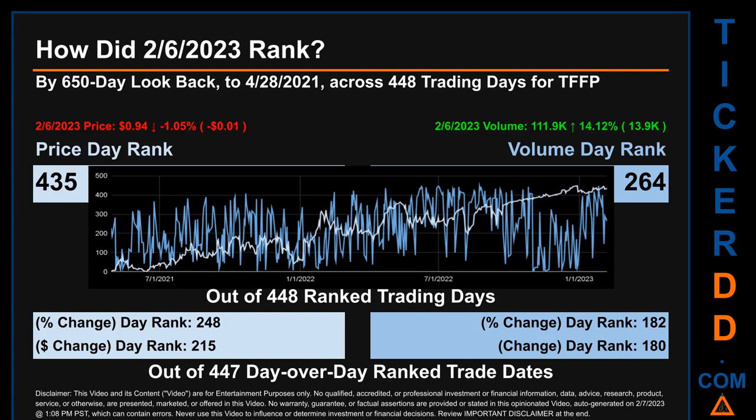The line graph overlays price and volume's daily ranking, as shown respectively in light versus dark blue, across those target trading days. In this view, essentially the dips are good whereas the spikes are bad. The price's day over day percentage change, dropping minus 1.05% on the 6th of February 2023, had a day rank of 248 while its dollar difference of minus 1 cent had a rank of 215 when compared day over day across 447 trading days. Volume's percentage change and difference were ranked respectively at 182 and 180.